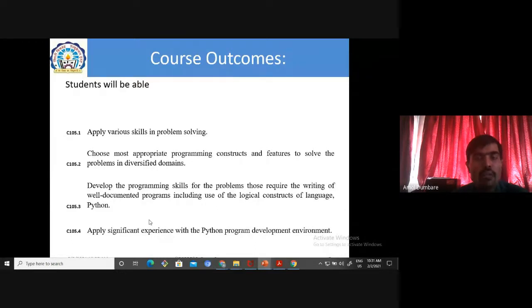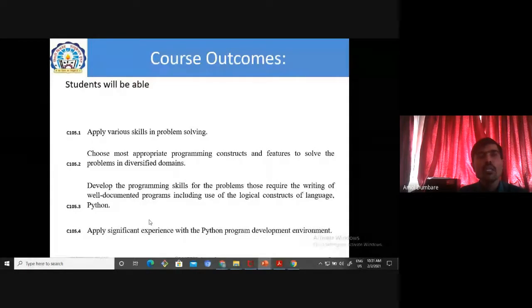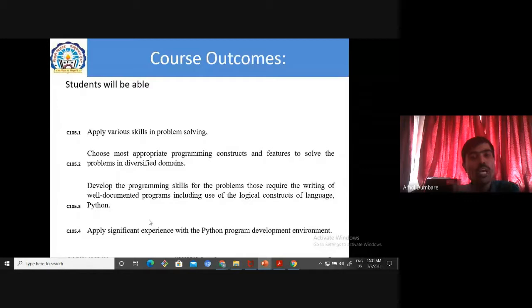For example, I have given you one problem statement, that is take 3 number as an input and find out the largest number from that 3 numbers. So for that you have to apply problem solving skill, and then you have to convert that problem solving skill into that program, that is Python program, by using different syntax of that Python programming language. Getting? All of you clear the first programming skill? Okay, outcome clear हो गया सबको? Yes or no? Sir. So first outcome is what? Apply various skills in problem solving.